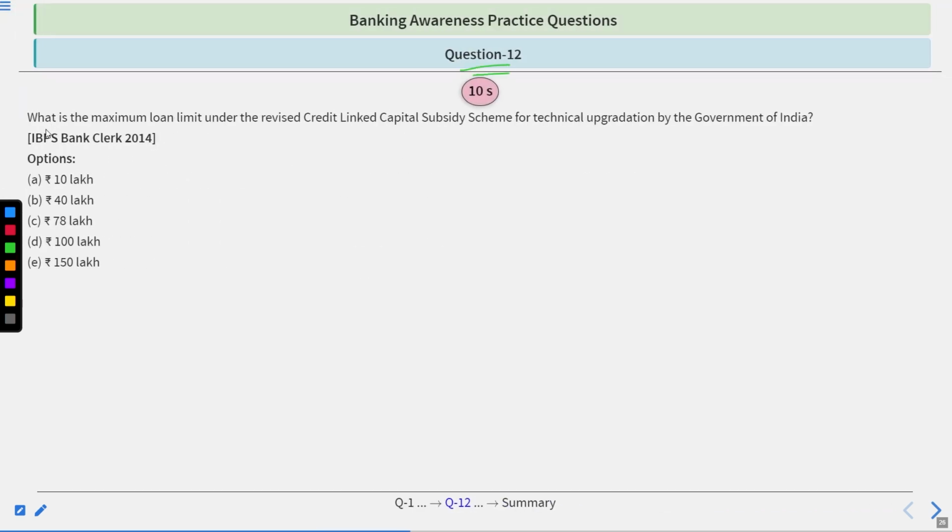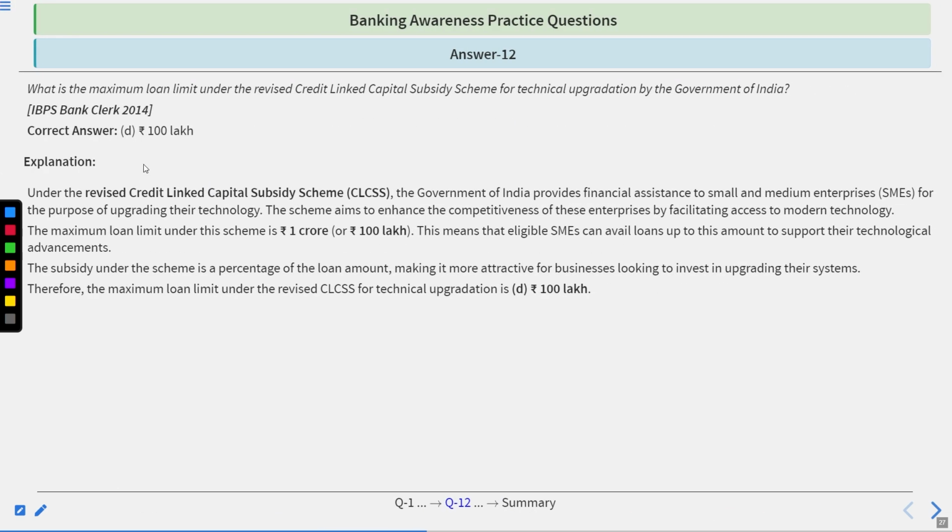Question number 12. What is the maximum loan limit under the revised Credit Linked Capital Subsidy Scheme for technology upgradation by the Government of India? 10 lakhs, 40 lakhs, 78 lakhs, 100 lakhs, 150 lakhs. You have 10 seconds to answer. Time starts now. Time's up. Correct answer is 100 lakhs.